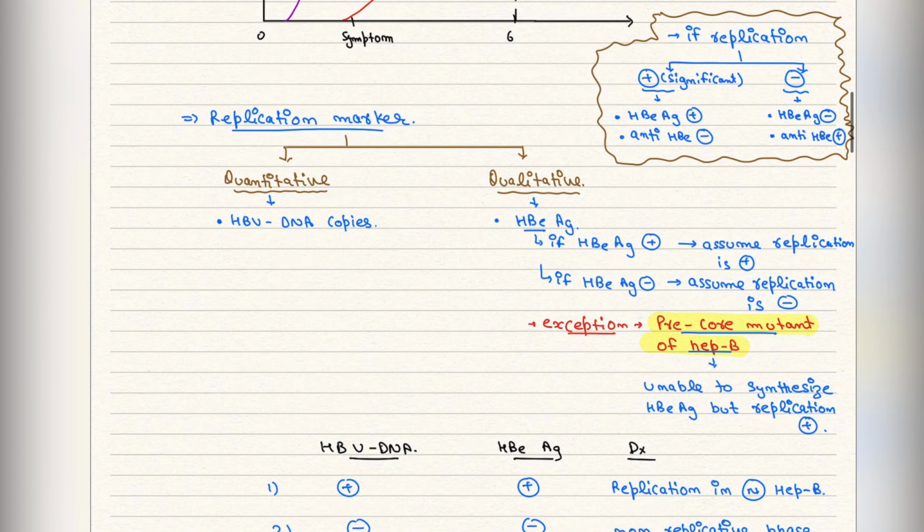As we talk about the replicative marker, there are two types of replicative marker: quantitative and qualitative. The quantitative one is the HBV DNA copies, while qualitative is HBE antigen. If HBE antigen is found, then replication is present. If HBE antigen is absent, replication is absent. Exception होता है pre-core mutant of Hep B. इसमें what happens कि HBE antigen form नहीं होता, फिर भी replication चालू होती है.